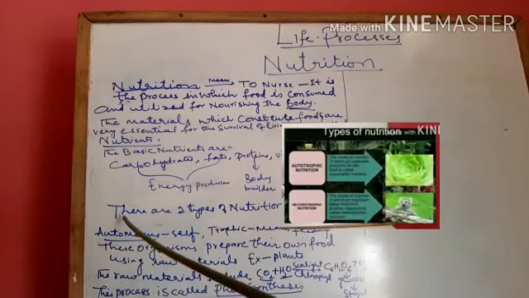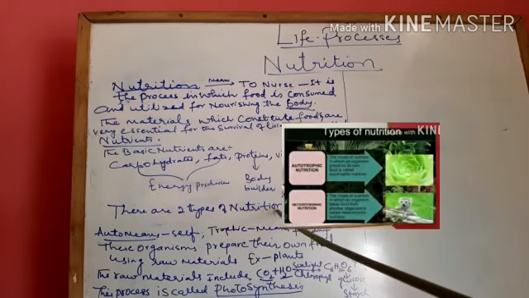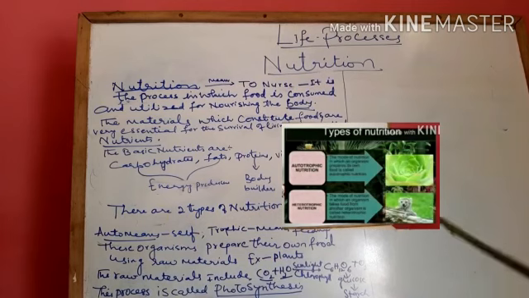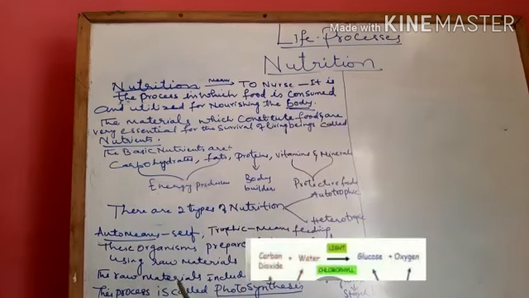The next concept is that there are two types of nutrition, autotrophic nutrition and heterotrophic nutrition. Autotrophic nutrition takes place in plants. Auto means self, trophic means feeding. So these organisms prepare their own food without depending upon others. How do these organisms prepare their own food? They use some raw materials. What are those raw materials? That is carbon dioxide and water.